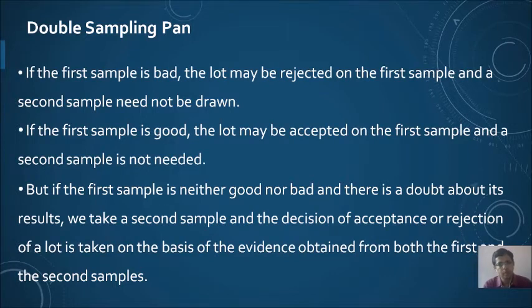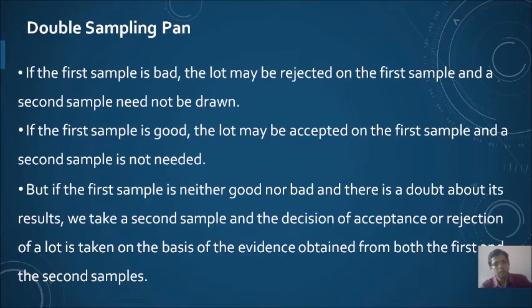If you reject, again the procedure will terminate there. But if from the information in the first sample you are not able to accept the lot or reject the lot, that means you are not able to reach a decision on the basis of the first sample. Then in such a situation we draw a second sample.